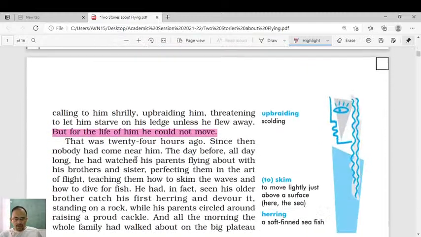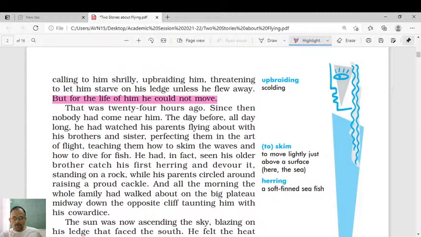Okay, so here you can see that was 24 hours ago. Since then, nobody had come near him. The day before, all day long, he had watched his parents flying about with brothers and sisters, perfecting them in the art of flight, teaching them how to skim the waves and how to dive for fish. He had, in fact, seen his older brother catch his first herring. Herring means fish, and devour it. Devour means swallow it. Standing on a rock while his parents circled around, raising a proud cackle. Cackle means it's a typical sound that the birds make.